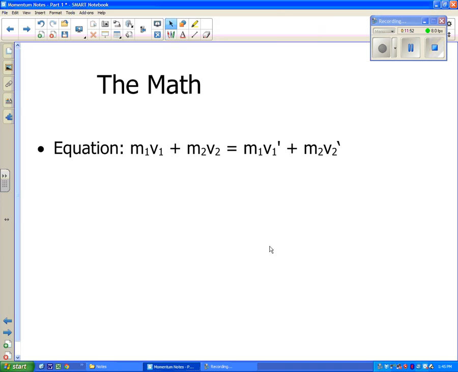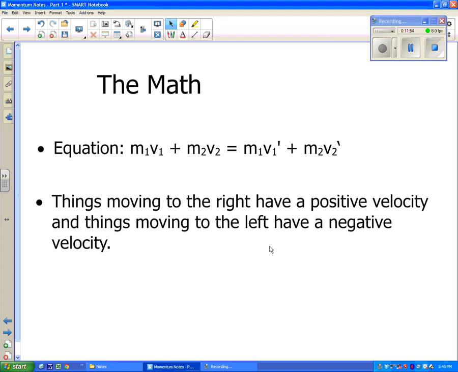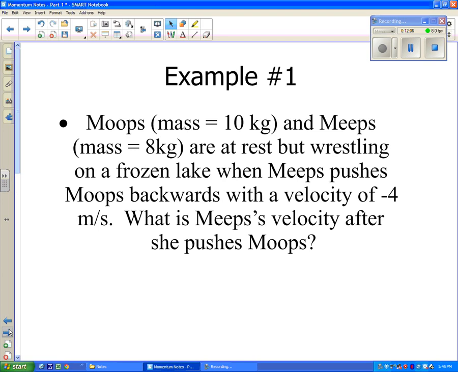We did say that things moving to the right and things moving to the left have to have a difference. So we say things moving to the right are positive, things moving to the left are negative, and I said it always helps to draw a picture. So let's look at an example.